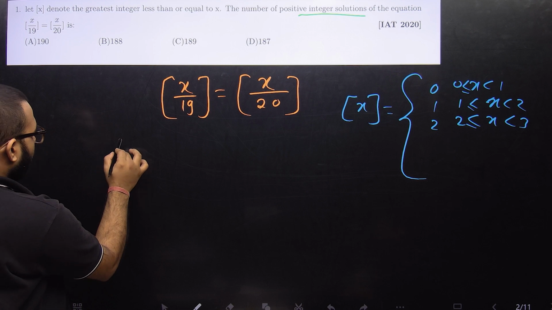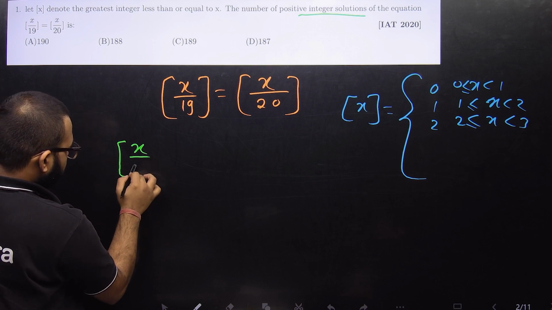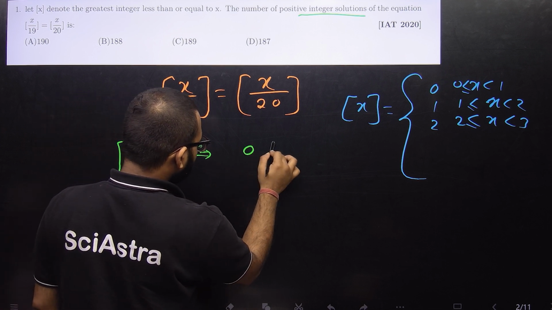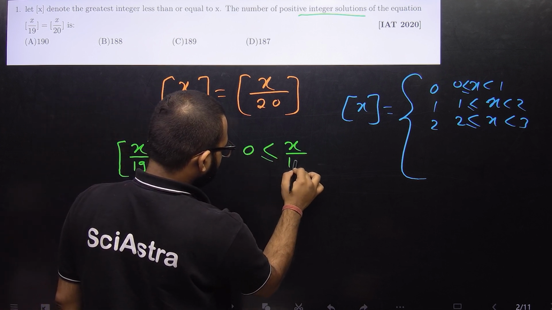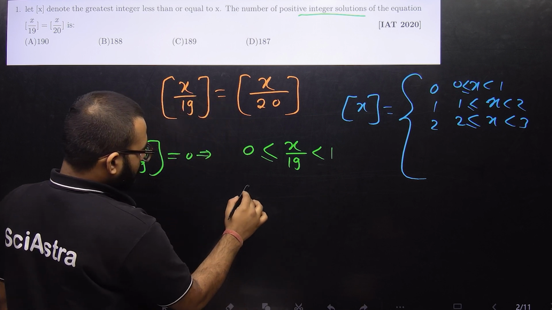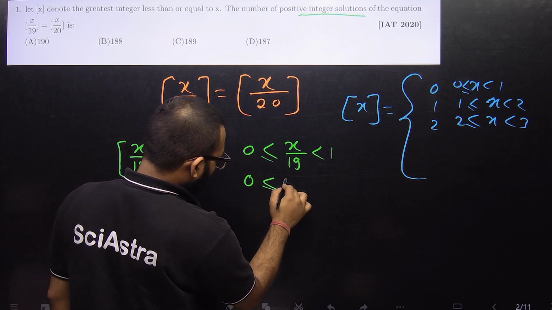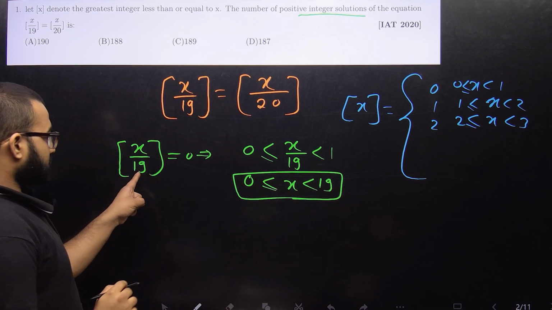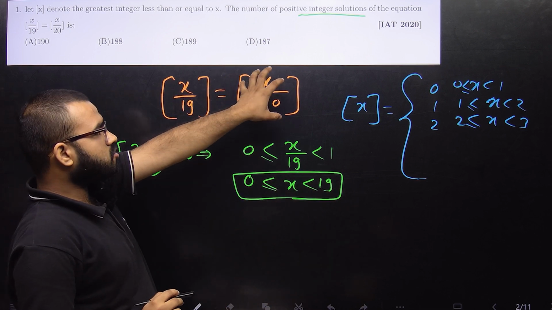Firstly, take [x/19] equal to 0. That means x/19 lies between 0 and 1, so x is between 0 and 19. Let us suppose [x/20] is also equal to 0.